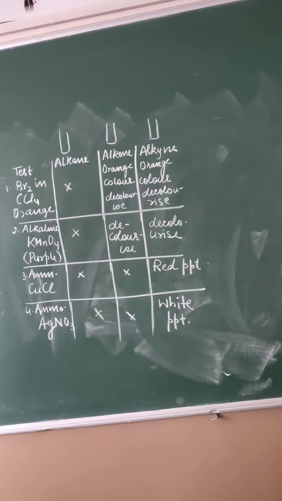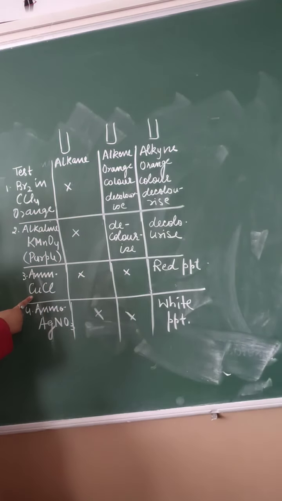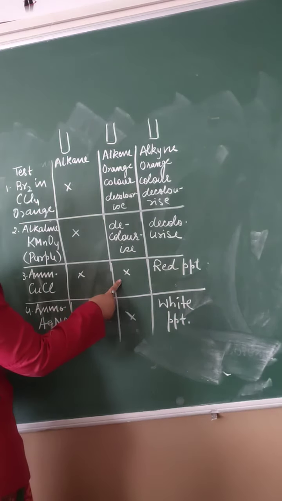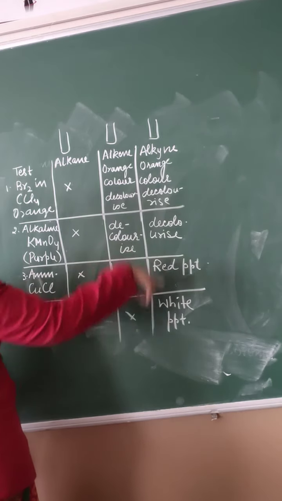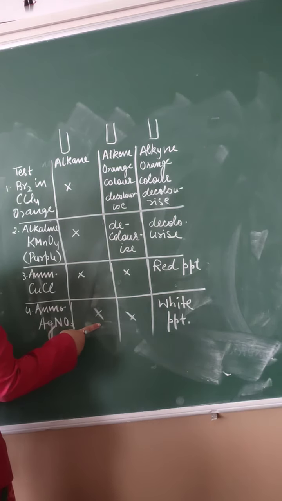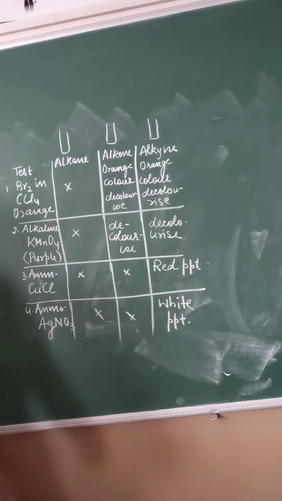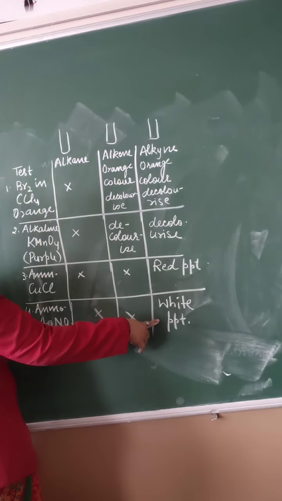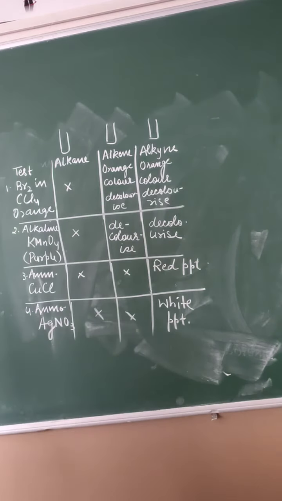Alkane we have already separated. Now alkene and alkyne can be separated by ammoniacal cuprous chloride. Now ammoniacal silver nitrate with alkane and alkene will not give any reaction, but in alkyne it can give white precipitate. So we can distinguish between alkane, alkene and alkyne using these tests.